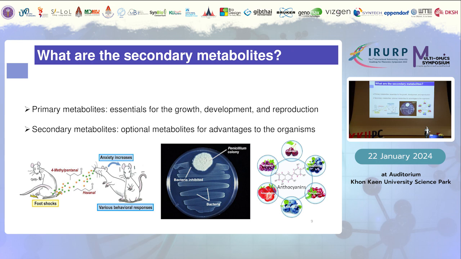So what are the secondary metabolites? We need to jump back one step to primary metabolites. Primary metabolites are those metabolites that are essential for growth, development, and reproduction, whereas secondary metabolites are those that have been produced for specific purposes and they are considered optional metabolites for certain advantages of the organisms.